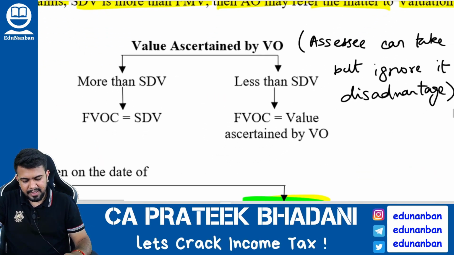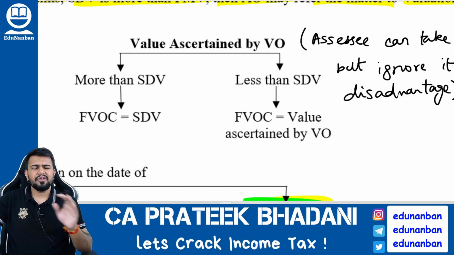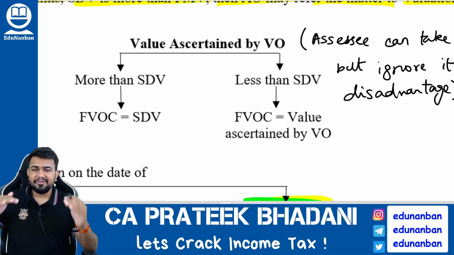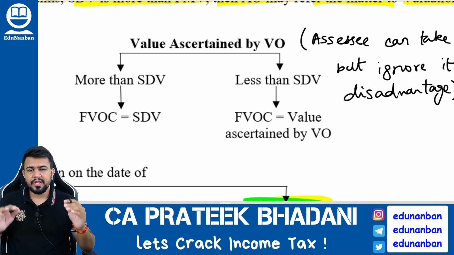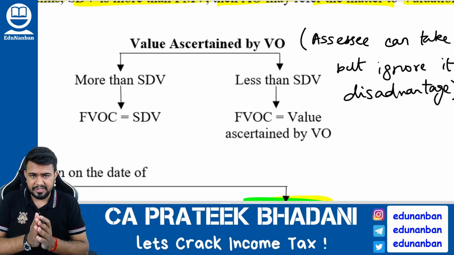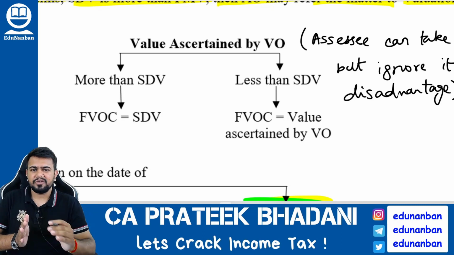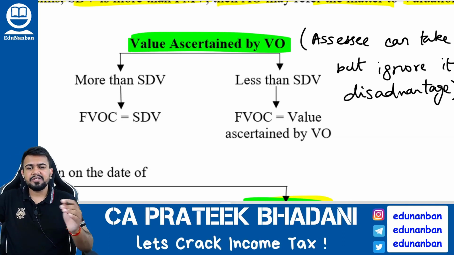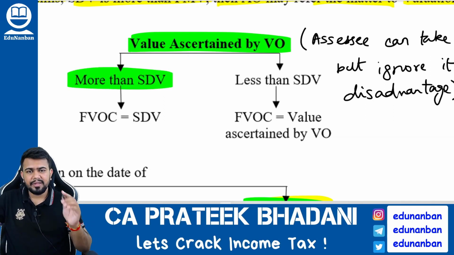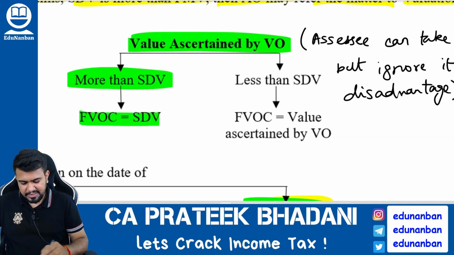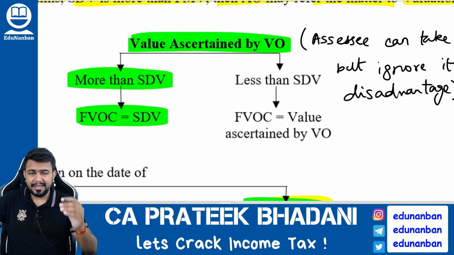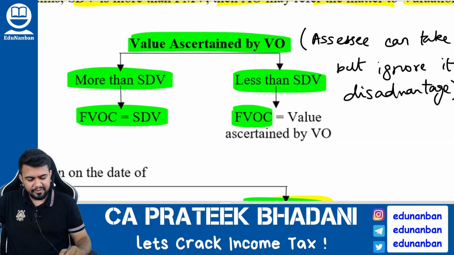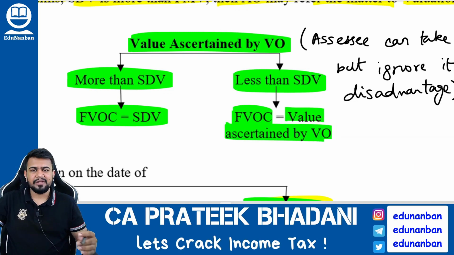Now listen here. Sometimes the assessee will not be satisfied with the stamp duty value. He will think that the stamp duty value is a very high sum. So what will he do? He will request the assessing officer, and the assessing officer will transfer the matter to the valuation officer. If the valuation officer derives the value, and if that value is more than the SDV, stamp duty value, then no need to worry, take the full value of consideration as stamp duty value. But if the value derived by the valuation officer is less than the stamp duty value, then full value of consideration will become the value derived by the valuation officer.